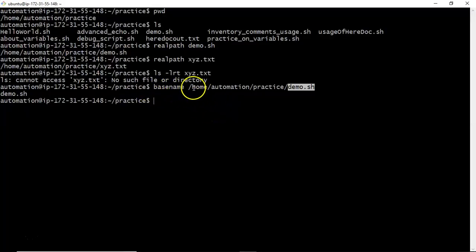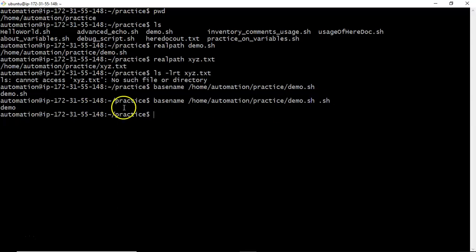See, this is your file name, right? Suppose in this file name I want to remove the suffix .sh. See how I can do it? Basename, that is your command, space, your file path, then I give .sh. Now if you don't give .sh, it will simply give this file name. But if you give some suffix here, it will strip this part from the file name. See the result? That's it.